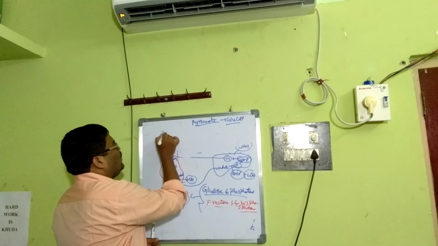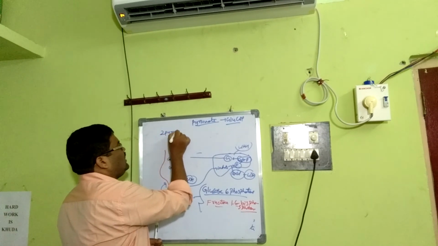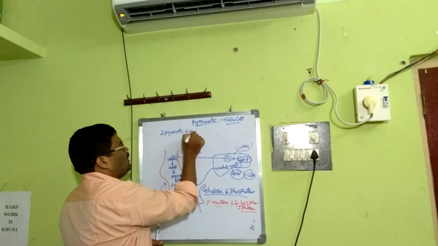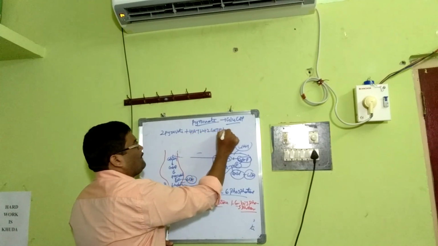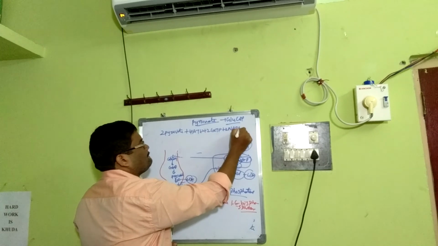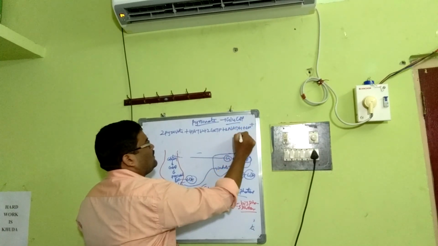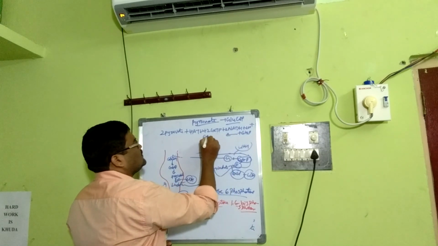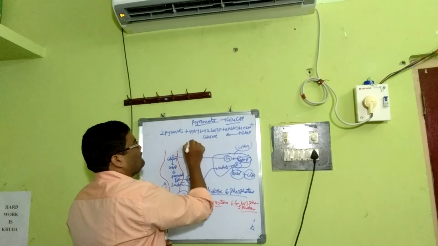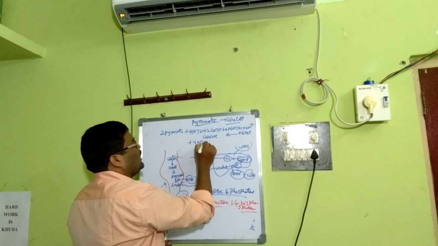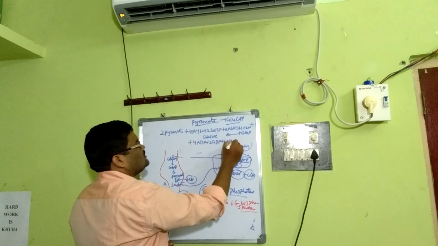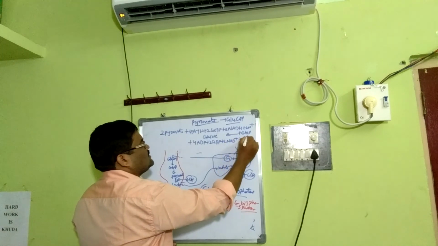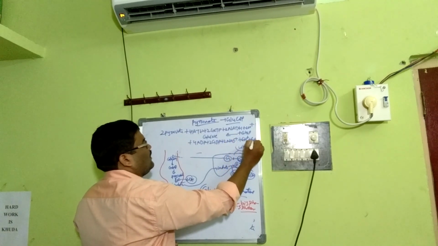Say 2 pyruvate, the reaction will be like this: plus 4 ATP plus 2 GTP plus 2 NADH plus 6 H2O gives us glucose plus 4 ADP plus 2 GDP plus 2 NAD plus 6 H plus 6 Pi, inorganic phosphate.